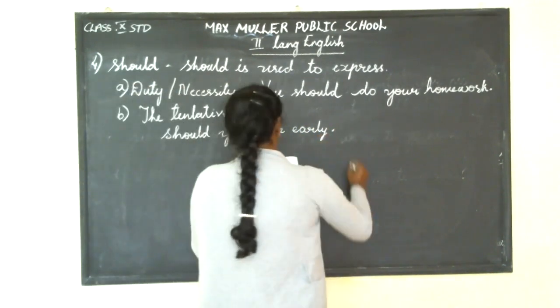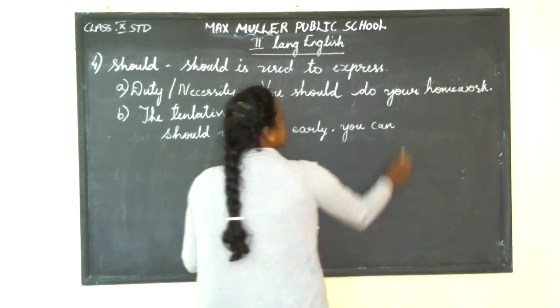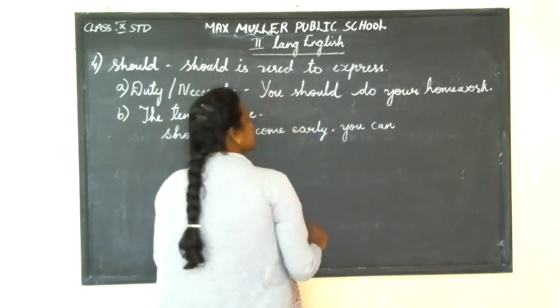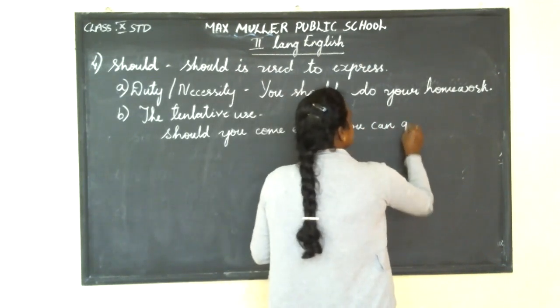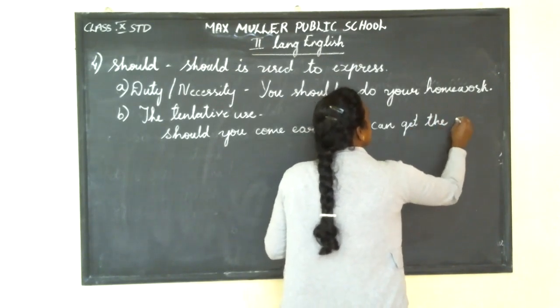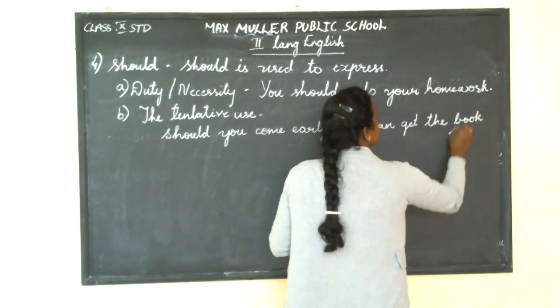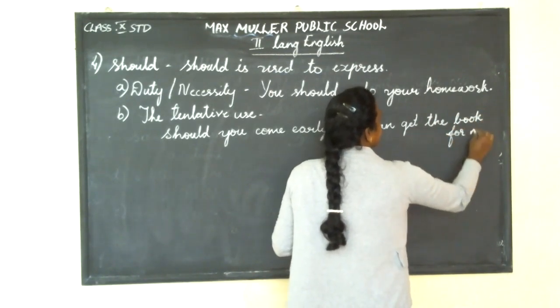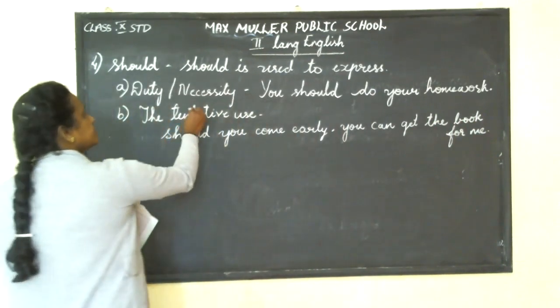You can get the book for me. You can. Should you come early? You can get the book for me. So here it is, a tentative use.